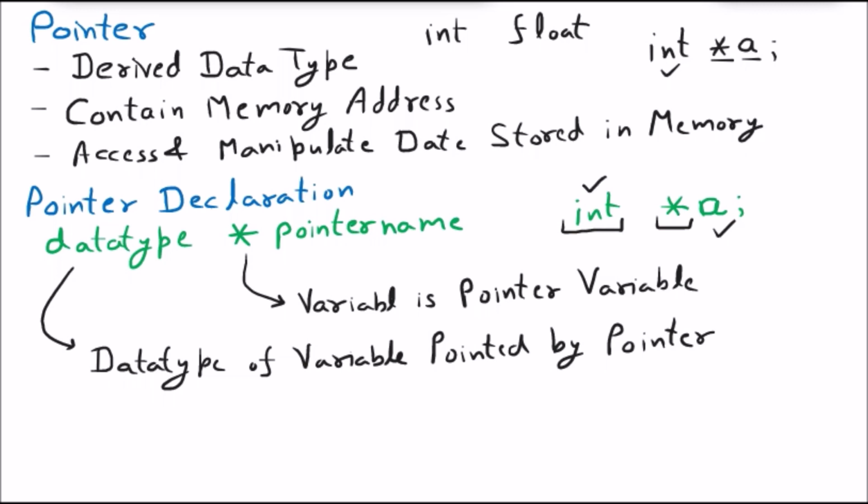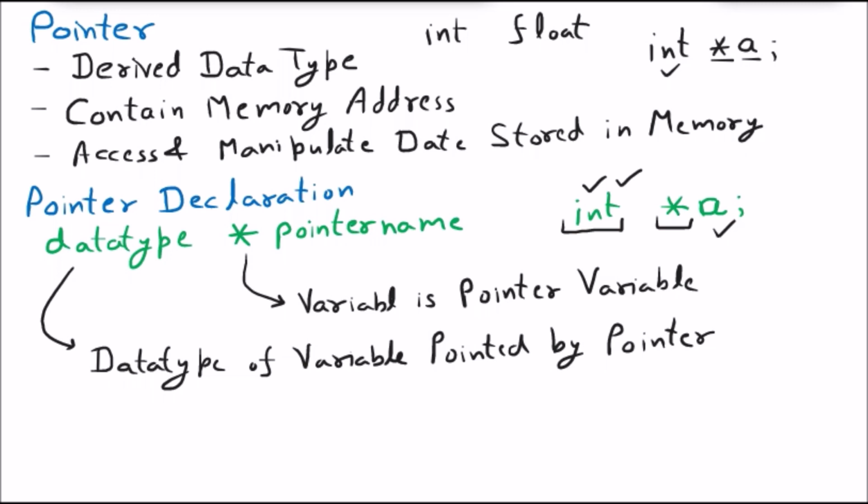That means the pointer a is going to point to a memory location that is of integer type. So the pointer is going to point to an integer memory location. That is the data type of the variable pointed to by the pointer.